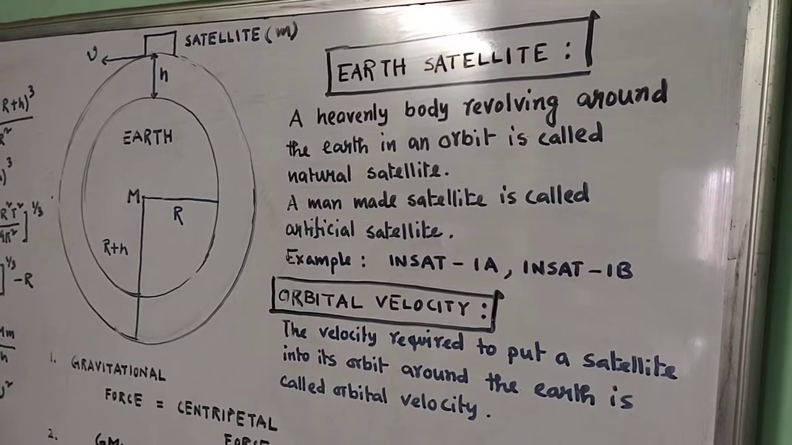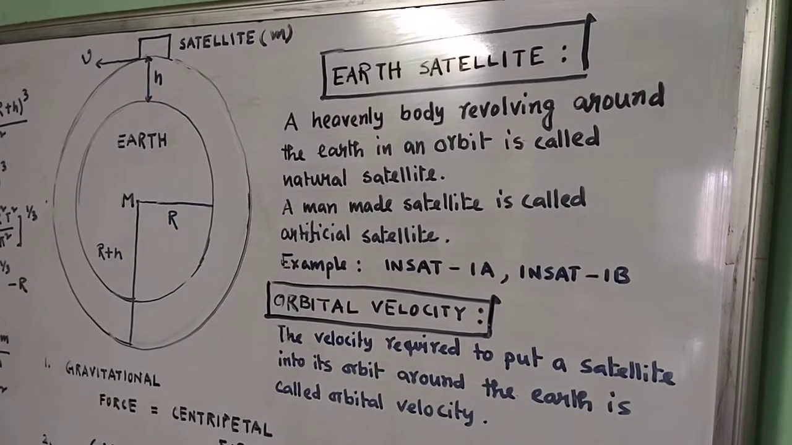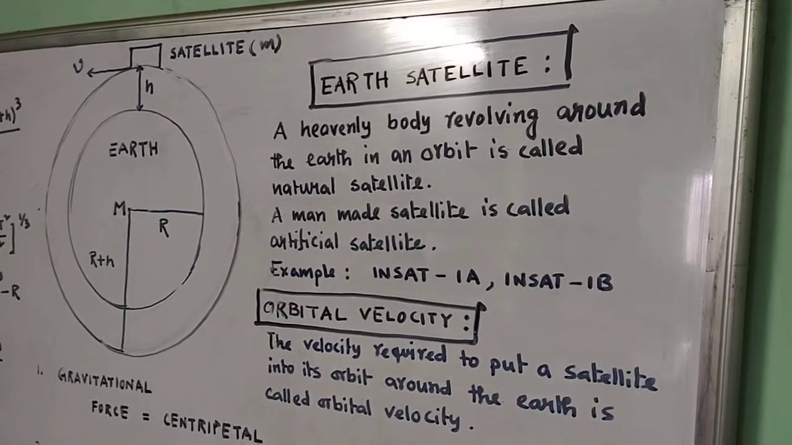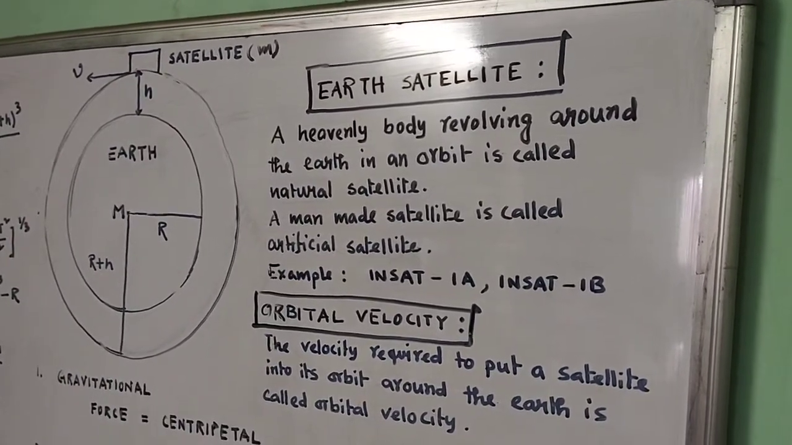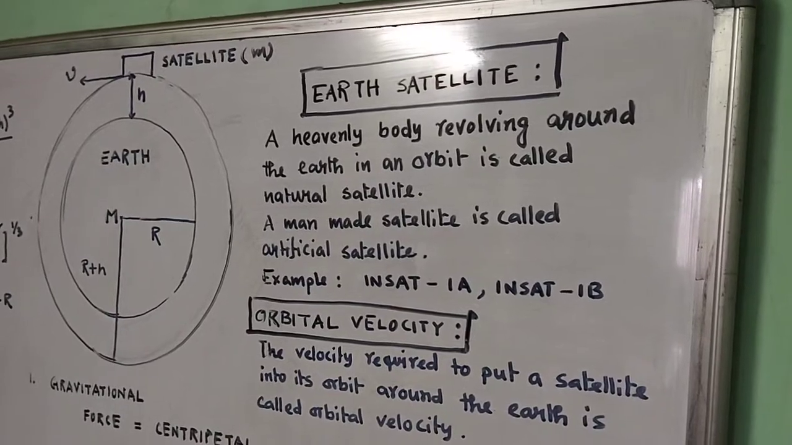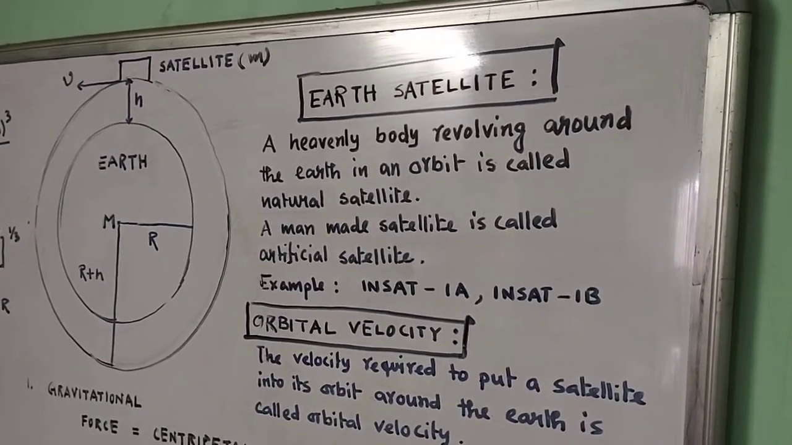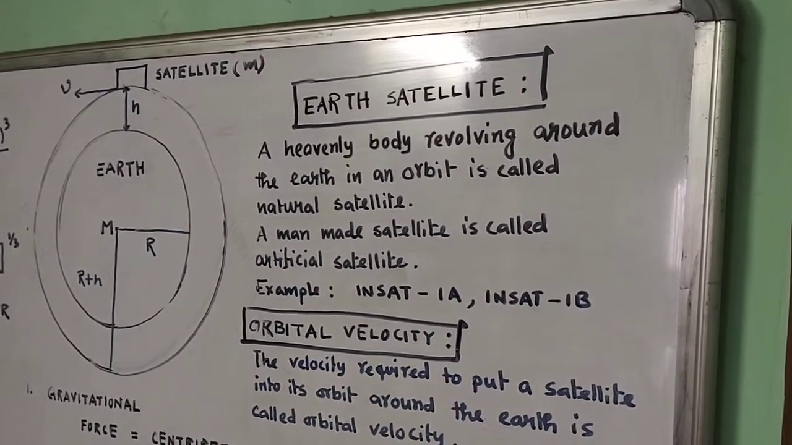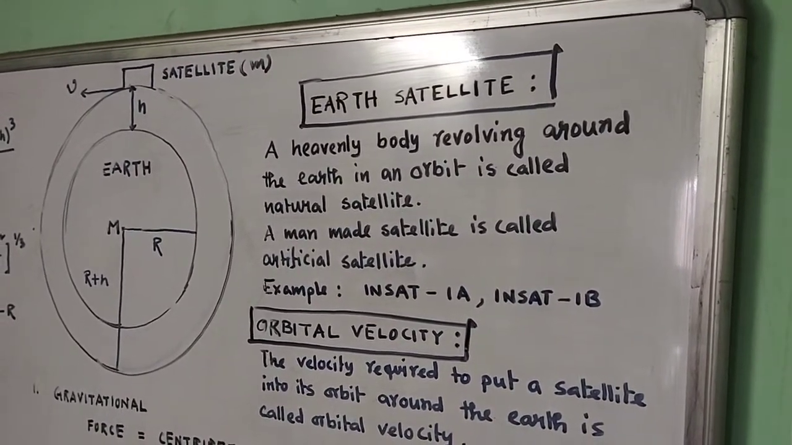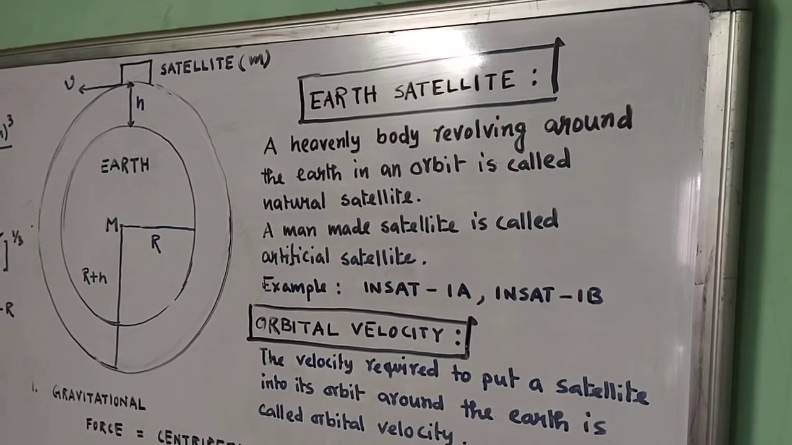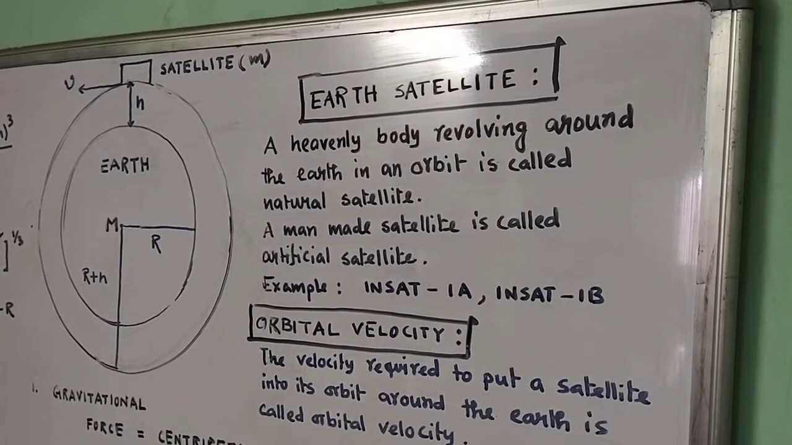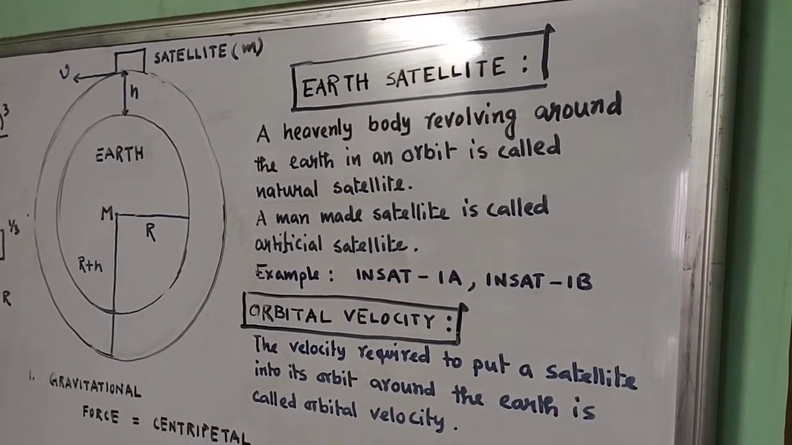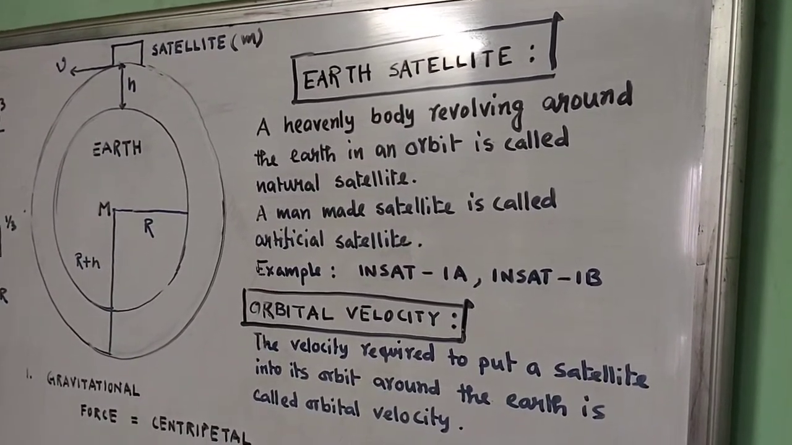So, let me read out what we have written in the definition. A heavenly body revolving around the Earth in an orbit is called a natural satellite. So any object which revolves around the Earth without using fuel can be defined as your satellite. So a natural satellite is a heavenly body revolving around the Earth in an orbit. For example, the moon you can consider a natural satellite. Now a man-made satellite is nothing but your artificial satellite.